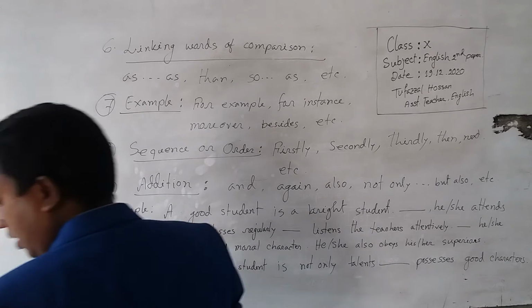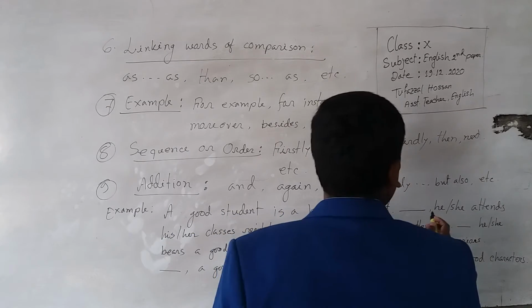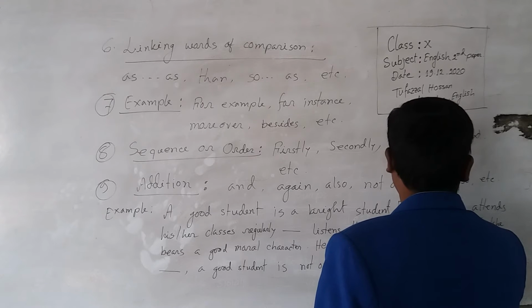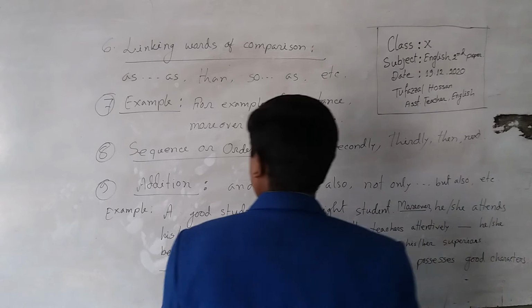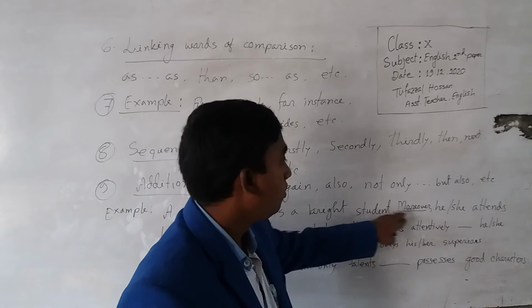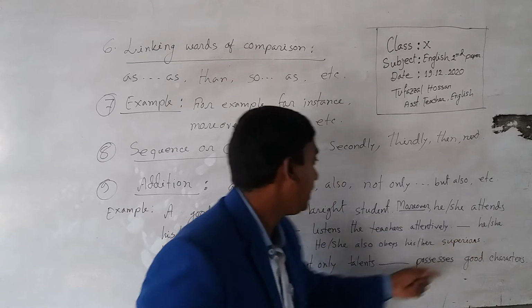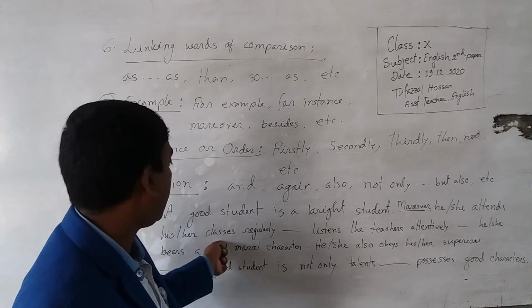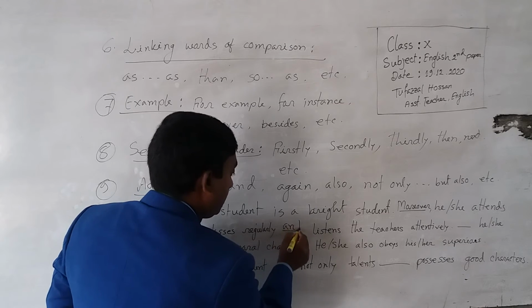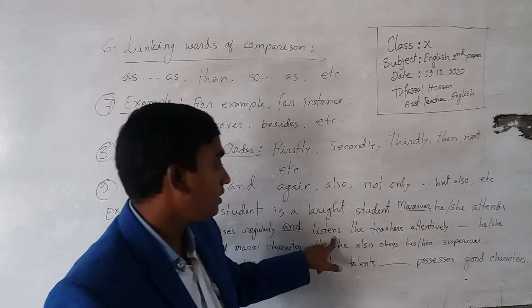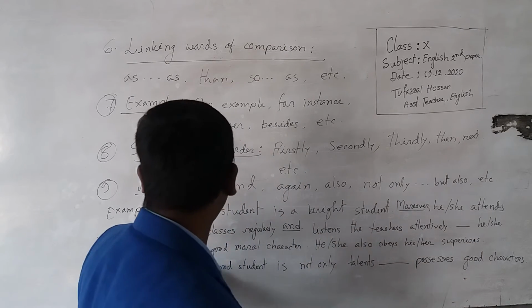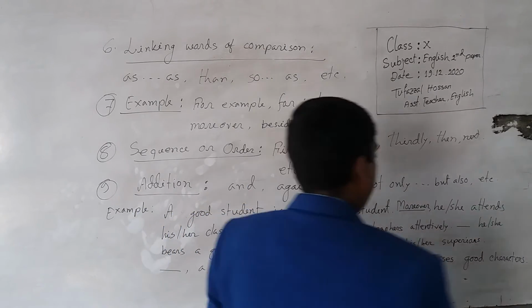Now you see, here, moreover. So a good student is a bright student. Moreover, he or she attends his or her classes regularly and listens to the teachers attentively.